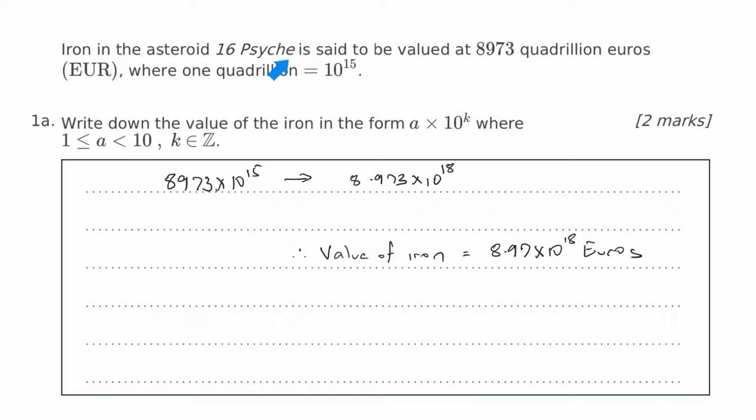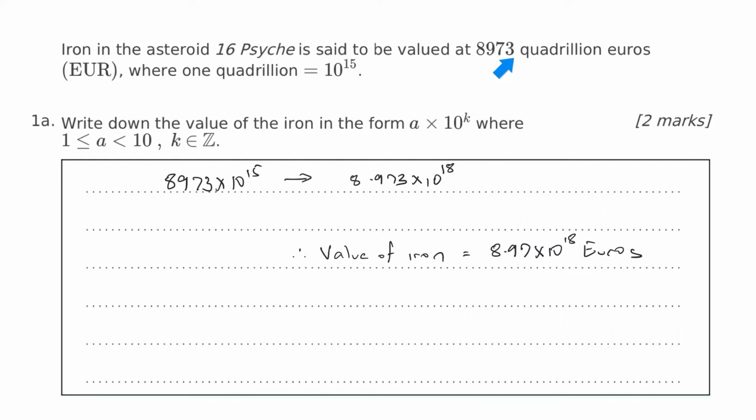Iron in the asteroid 16 Psyche is said to be valued at 8,973 quadrillion euros, where 1 quadrillion equals 10 to the 15th power. So 1a, write down the value of the iron in the form of A times 10 to the k, where A is greater than or equal to 1 and less than 10, and k is an integer. Well, the first step is just to write that from what we know already.